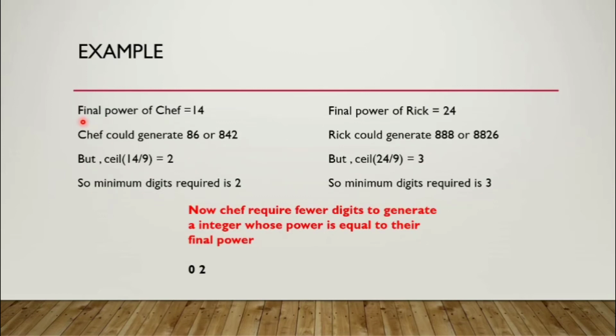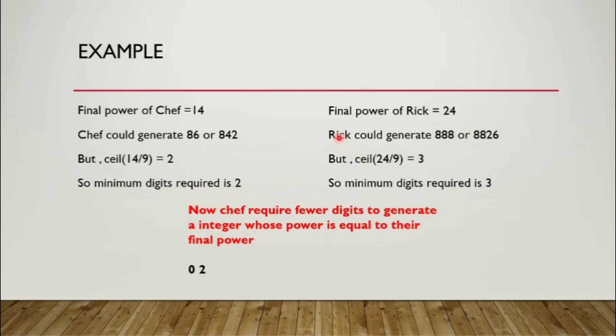Let us consider the final power of Chef is given as 14 and the final power of Rick is given as 24. Now to get the power of 14, Chef could generate integers like 86. Here the power of 86 is 8 plus 6, which is equal to 14. Similarly, Chef can generate 842, whose power is also 14, but we require integers with fewer digits. So according to the formula, CEIL of 14 divided by 9 is 2. So the minimum number of digits required is 2.